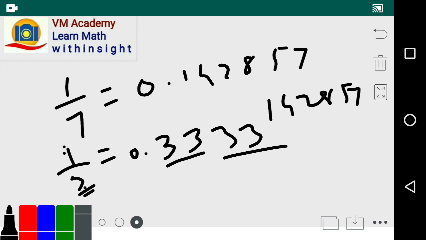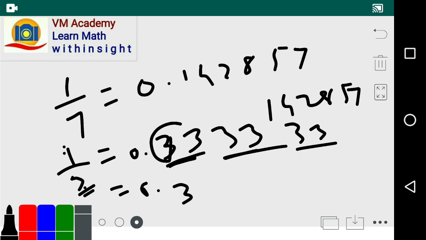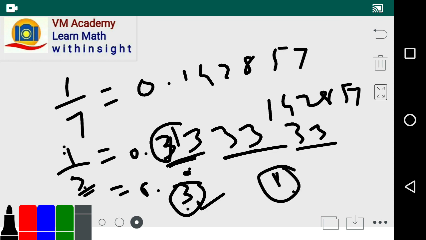In this manner, if we consider 30, 30, it all contains 3, so we can write it as 0.3 recurring. So here the least period is 1, because the repeating part contains only one digit, so the least period is 1.